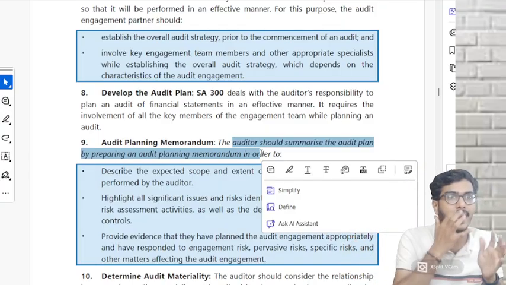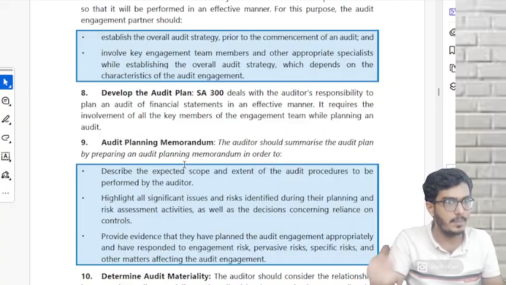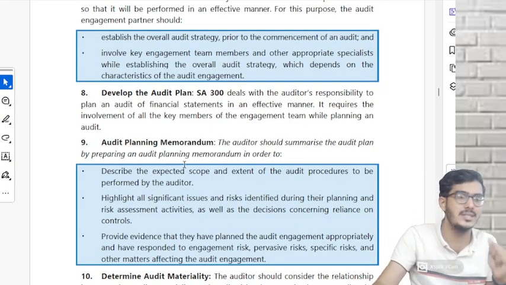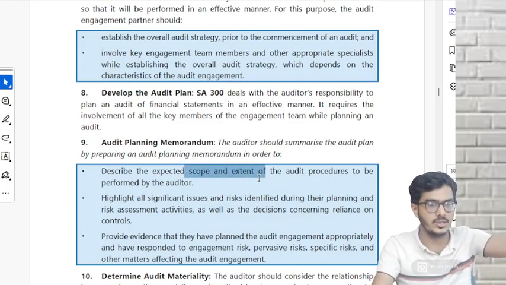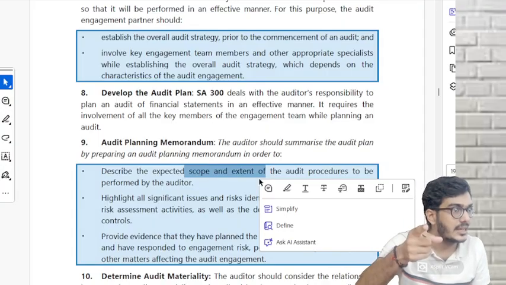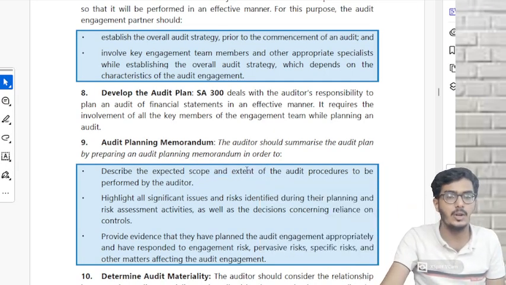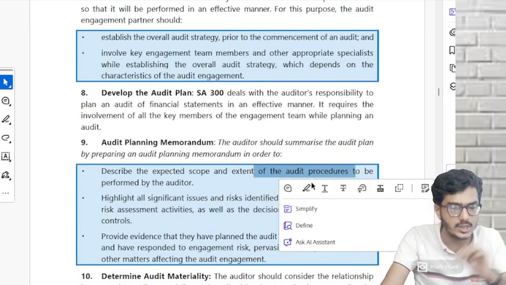So in that, what are you going to write? Planning everything is there, but the memorandum is at summary level. Just the scope and extent of your audit procedures. I told you, strategy talks about STD, but plan talks about NTE. So here they're talking about scope and extent of your audit procedures.